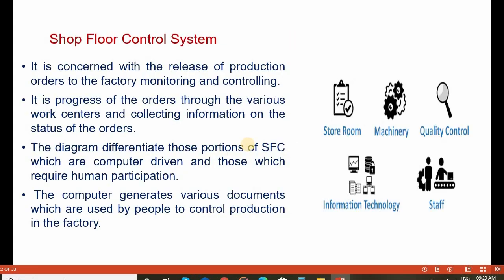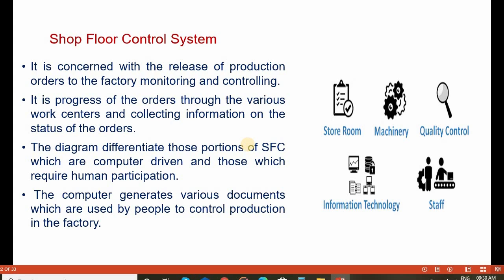Next, shop floor control systems. Shop floor control systems play an important role in manufacturing activities. They are concerned with the release of production orders to the factory, monitoring and controlling the progress of orders through the various work centers, and collecting information on the status of the orders.